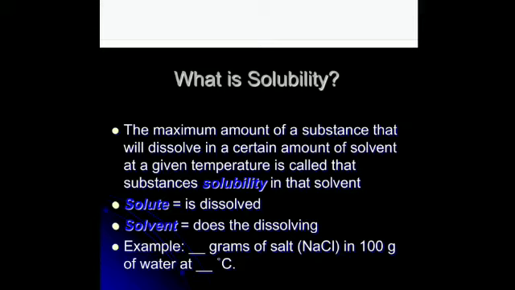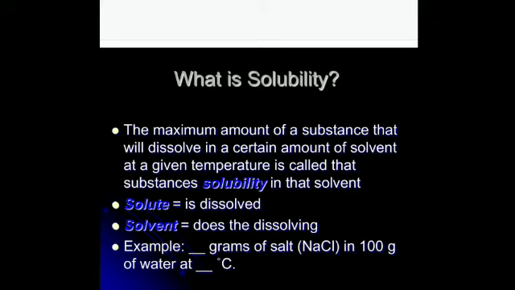That is, the maximum amount of a substance that will dissolve in a certain amount of solvent at a given temperature is called that substance's solubility. Is that clear? For example, so many grams of salt in 100 grams of water at a particular temperature determines the solubility. And different substances have different solubilities in the same volume at a given temperature.